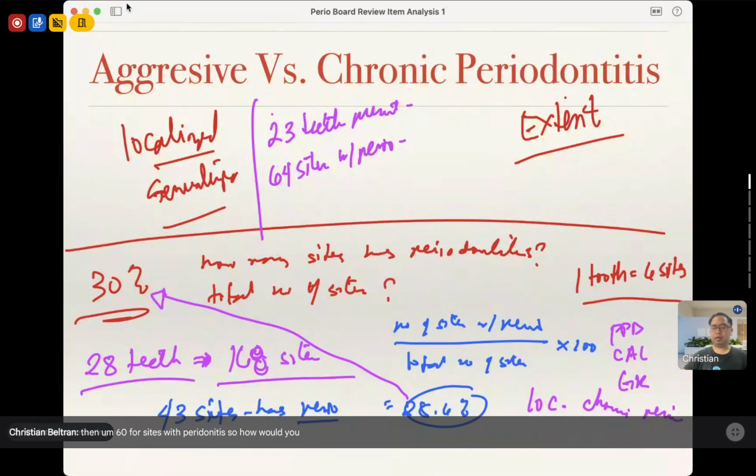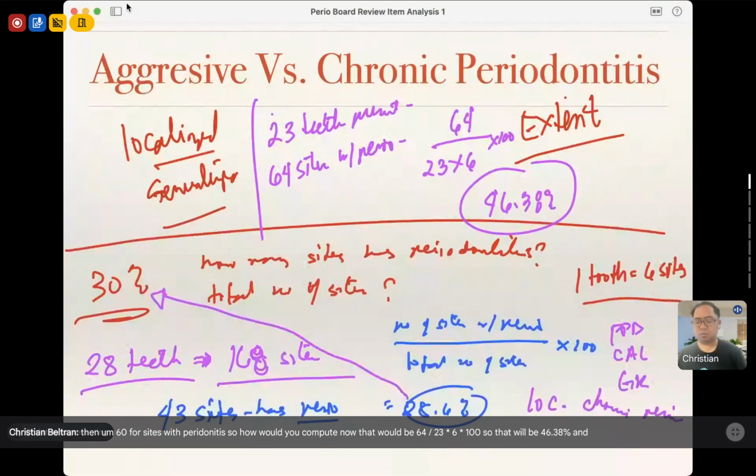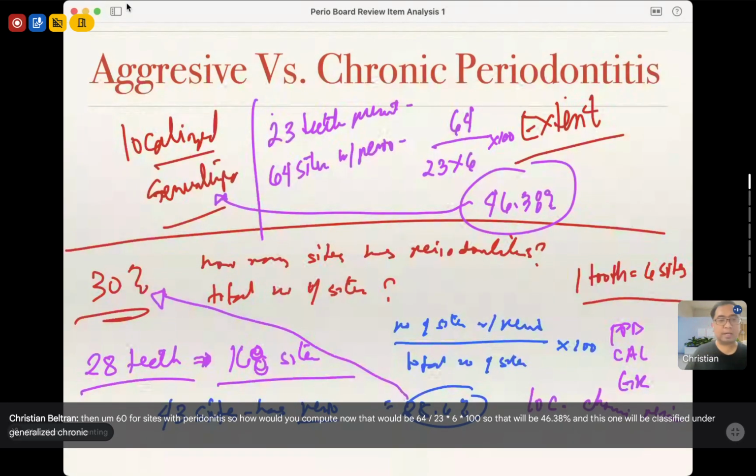So how would you compute now? That would be 64 divided by 23 times 6, times 100. So that would be 46.38%. And this one will be classified under generalized chronic periodontitis.